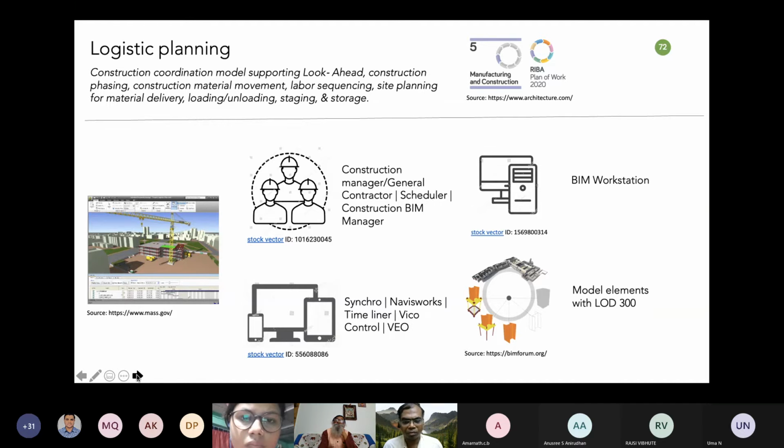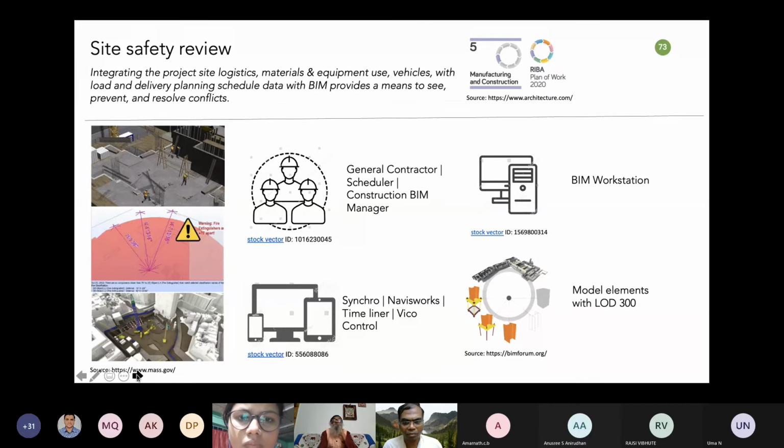You can see the vehicle travel paths, crane movement, and construction material dumping, procurements. These kind of things can be planned. Safety reviews can be performed. There's also software which can help you to do the safety planning. It will tell you where you have to take measures so that you can avoid the hazards. And also you can prepare such simulations day to day. You can do trainings for the site for safety.